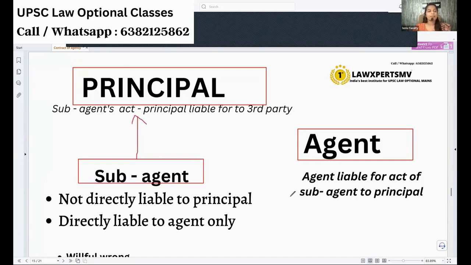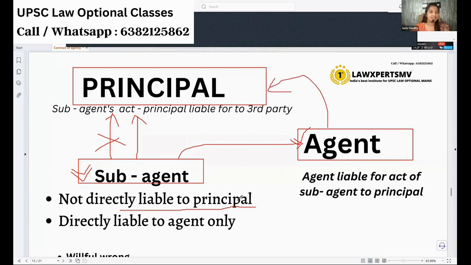That is the thing. Now imagine about the answering, see how the hierarchy runs. The sub-agent will not directly be liable to the principal. The sub-agent will not directly answer to the principal. He is not below the principal because he is appointed only by the agent. So he will answer only the agent, and the agent will in turn answer the principal. The hierarchy runs like this.